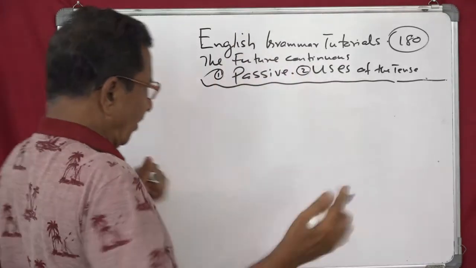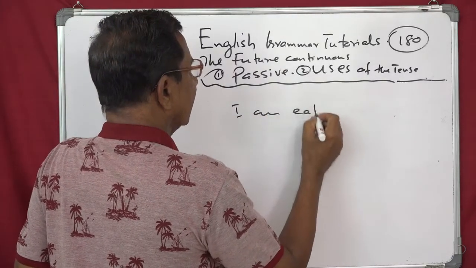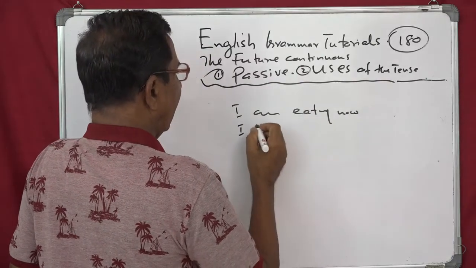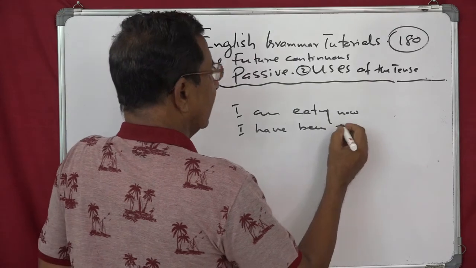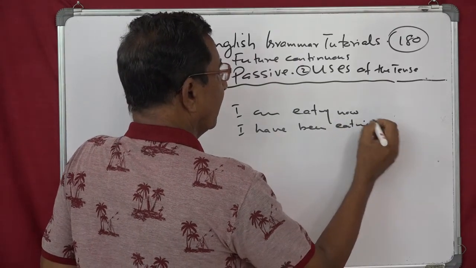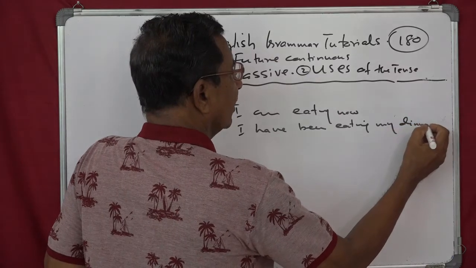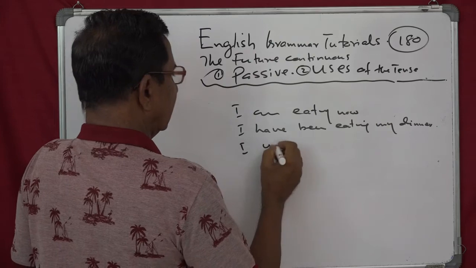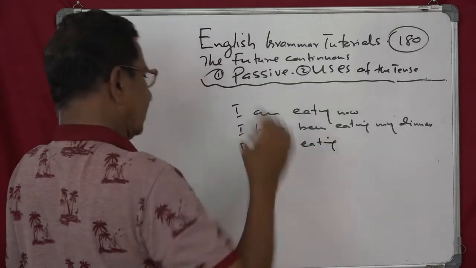See. Now I am eating. Okay? I have been eating my dinner. So now it's over. I was eating, past.